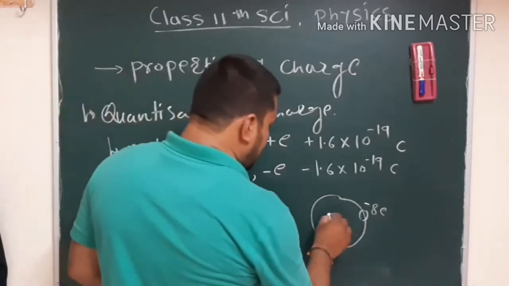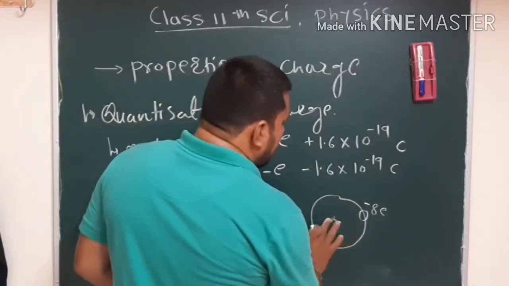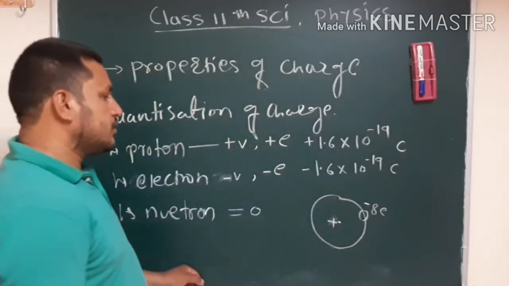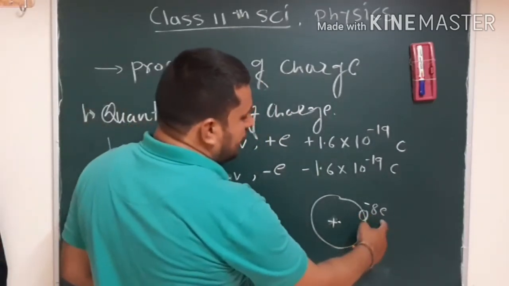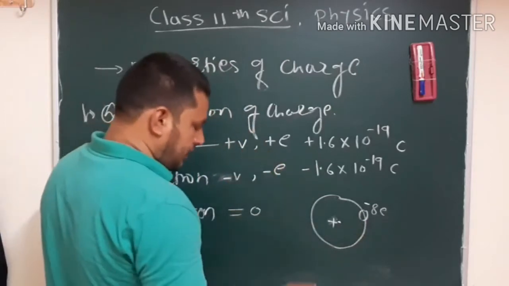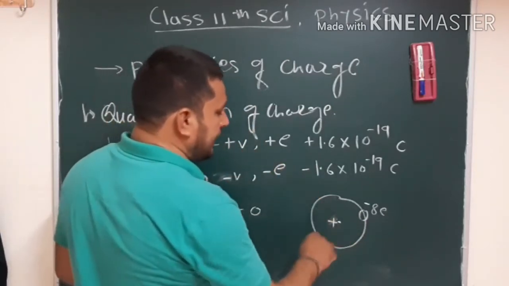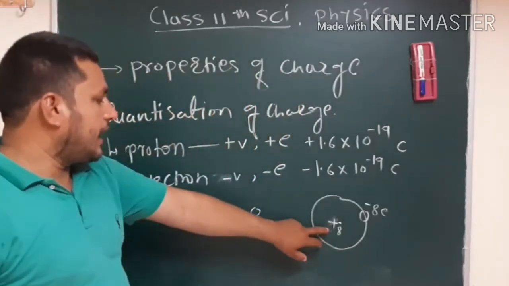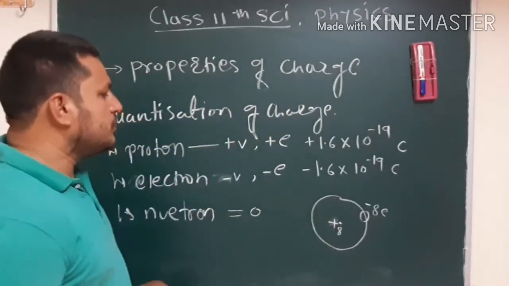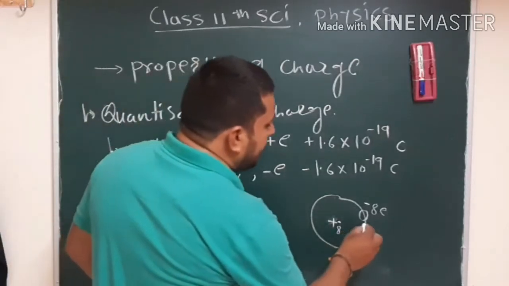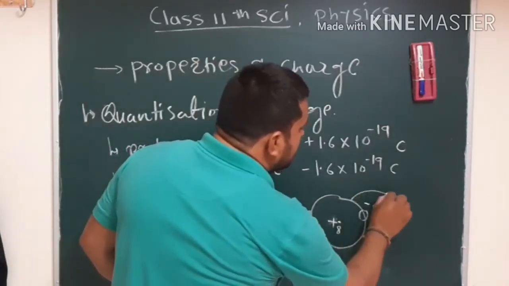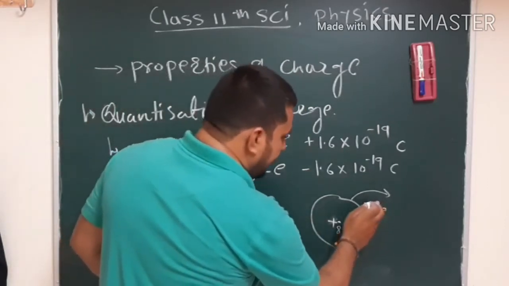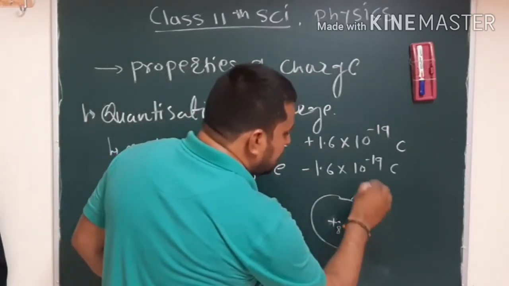And we know very well any atom has an equal number of electrons and protons. So if there are 8 electrons in the atom of oxygen, then definitely 8 protons are in the atom of oxygen.